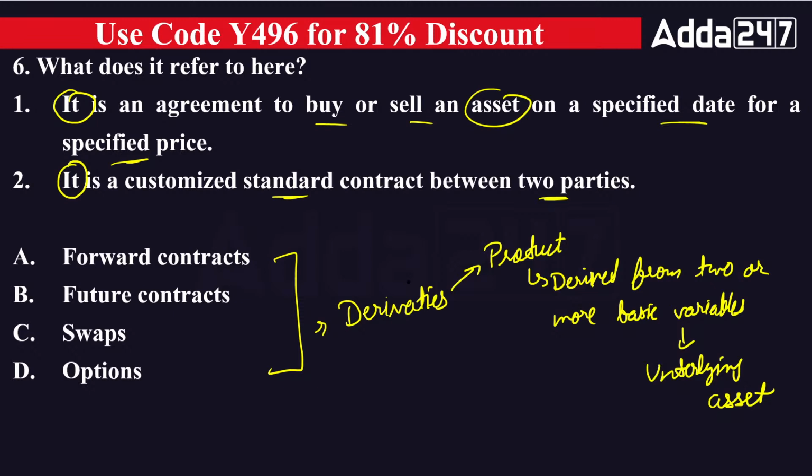So what does it refer to here? It refers to four contracts: forward contract, future contract, swap, or options.